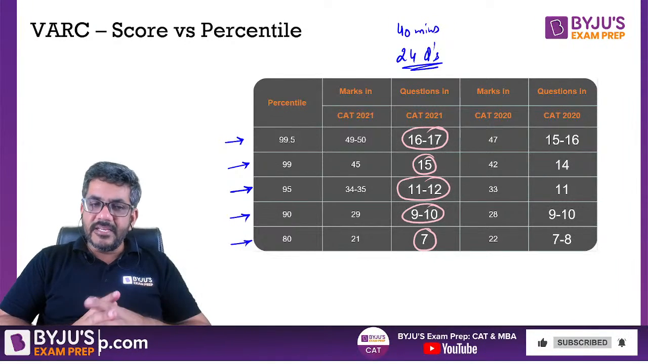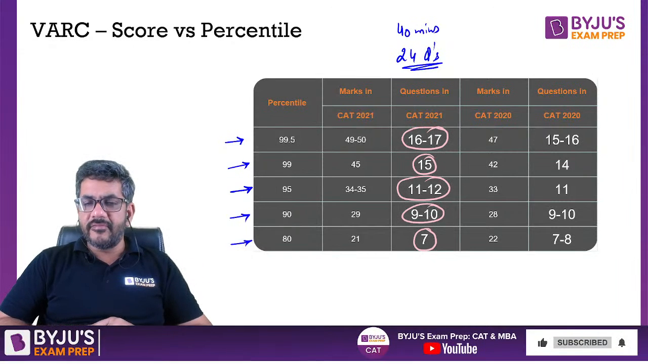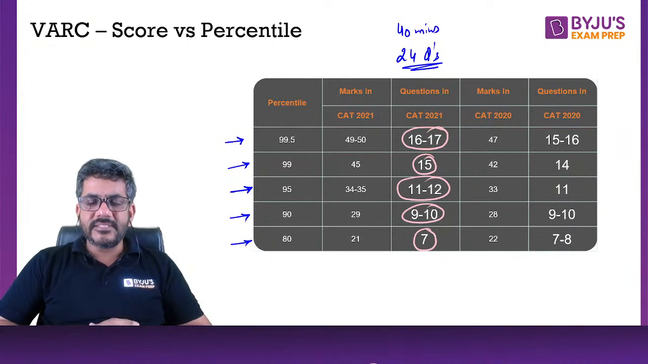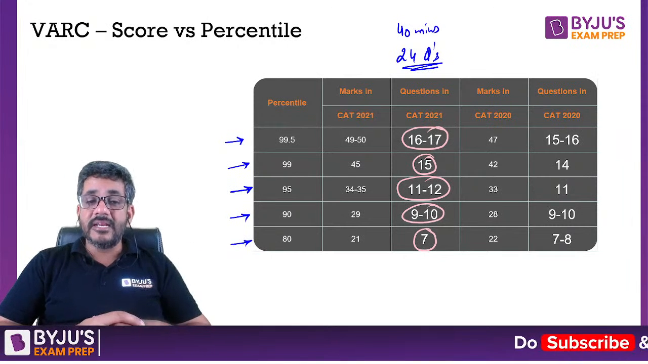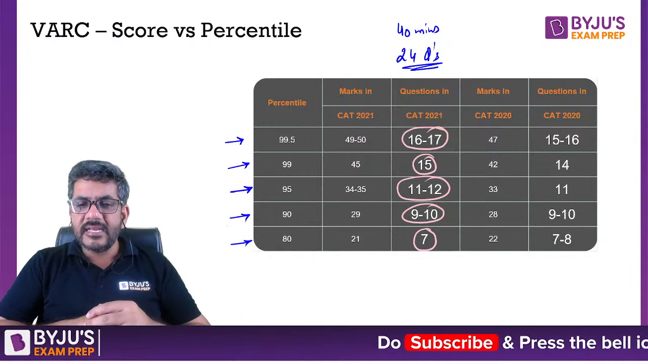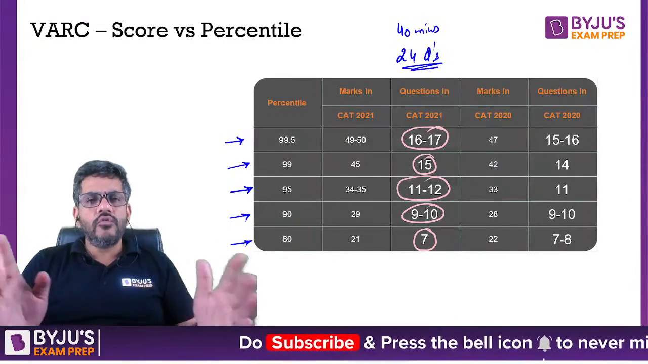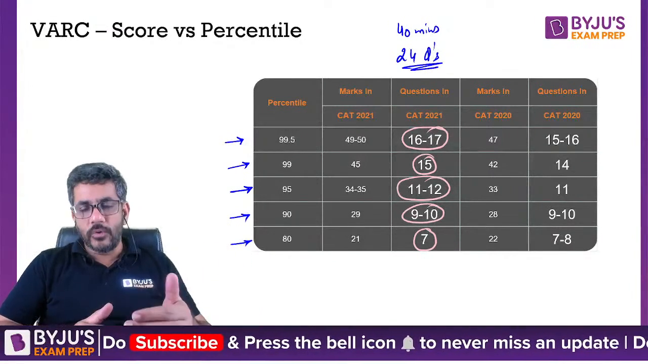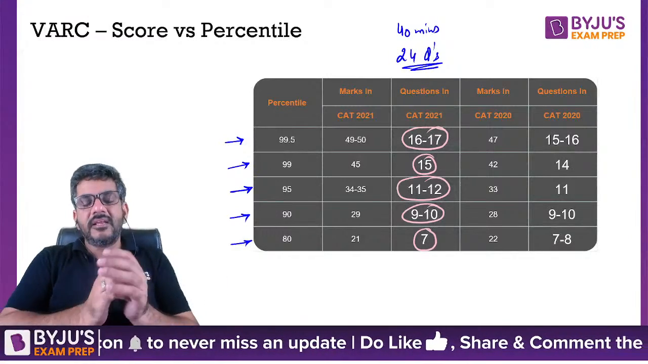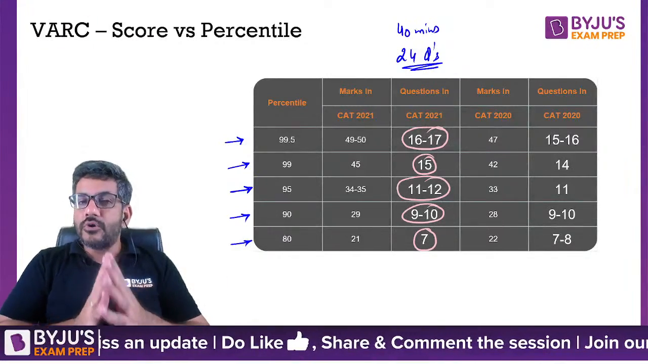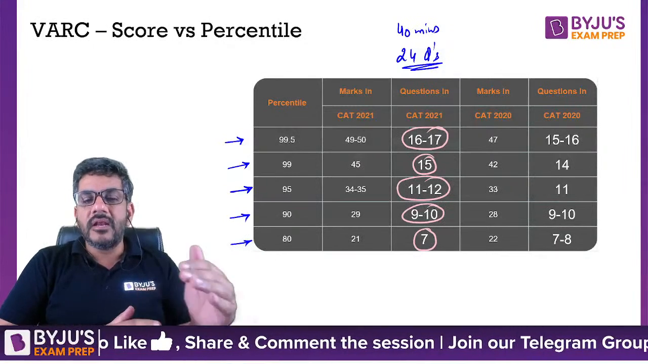Now, as I said initially, for different people, there can be different targets. Some of you might be targeting 99.5 percentile. Some of you might be targeting 95. Some of you might be targeting 90. Though I am pretty sure that no one would be targeting something below 80, right? 80 is the minimum that anyone would be targeting. Though, in my opinion, you should not be targeting anything below 90.